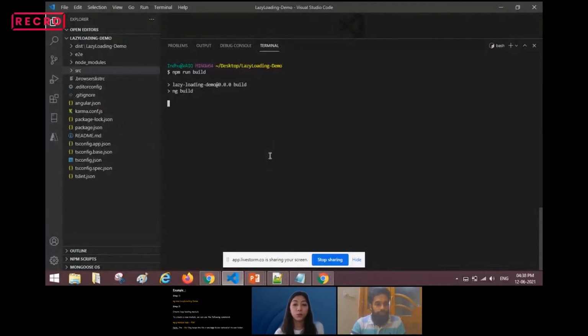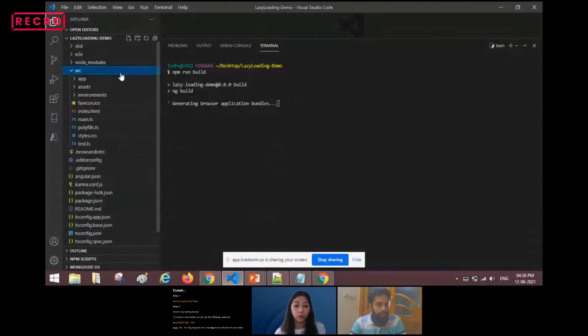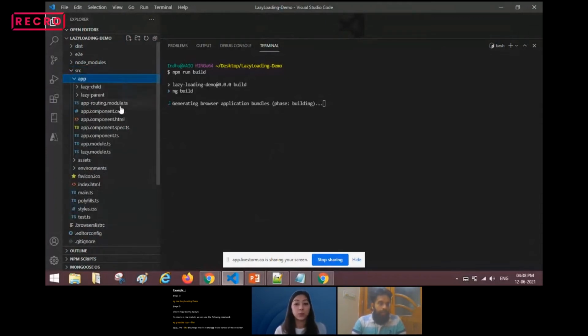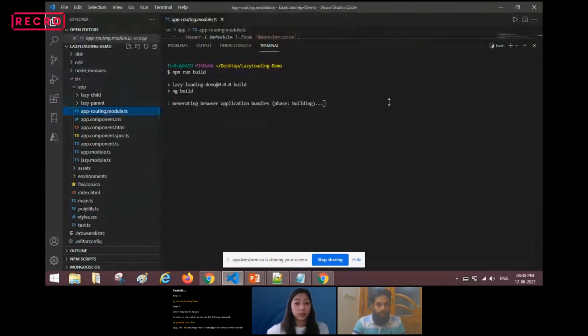Okay, Pranam, till the time it is loading, Biswa, one of the attendees here, is asking if we can show him a route without lazy loading so that he can understand the difference. Is it possible in this short span of time to do that? He's saying a route without lazy loading would have helped them understand the difference. As of now, we are telling them about lazy loading. If we could show them how the route works without lazy loading, that would help them understand the difference between the two. I'm not sure if the time that we have left would suffice.